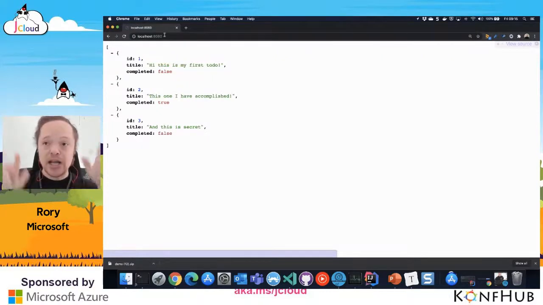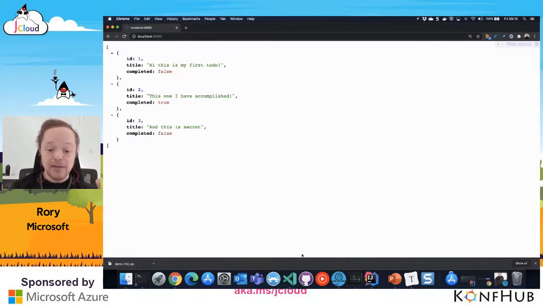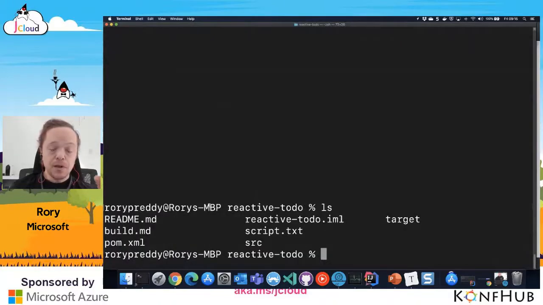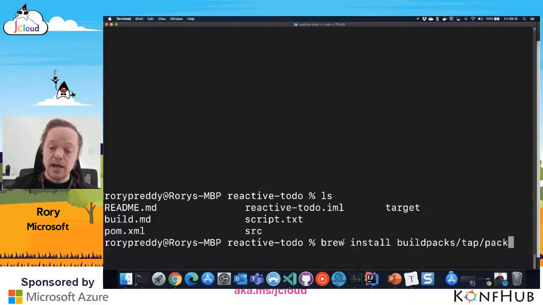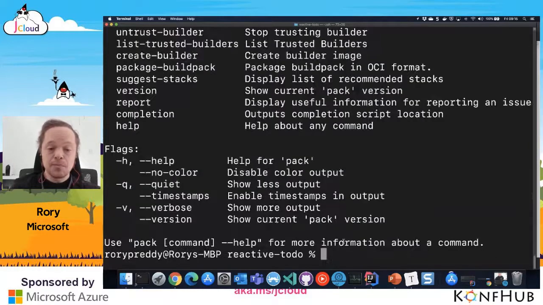Now let's go and create a cloud native Buildpack of that same application. So now I've got my little terminal here. And the first thing I want to do is get my install of cloud native Buildpacks. I've already installed it, but to do this on a Macintosh, you just paste brew install buildpacks and tap buildpack. It's pretty easy. And then I've got the ability to run pack,